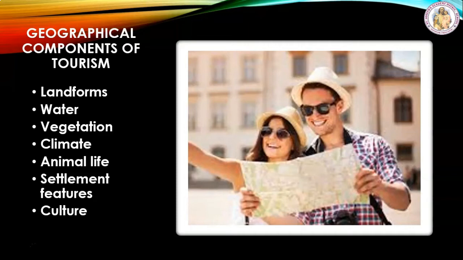Vegetation: forest, grassland, moor, desert, etc. Climate: sunshine, cloud, admirable temperature, rain and snow.